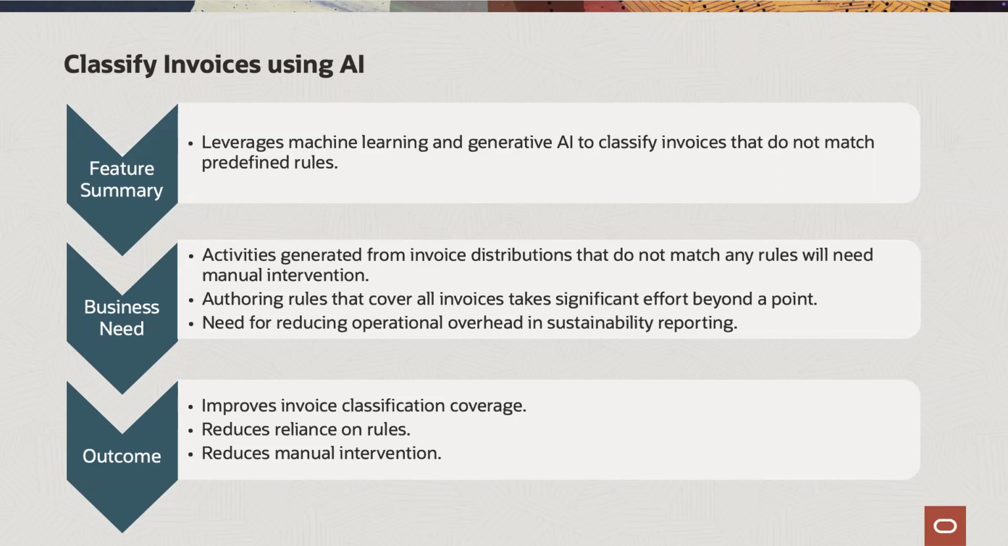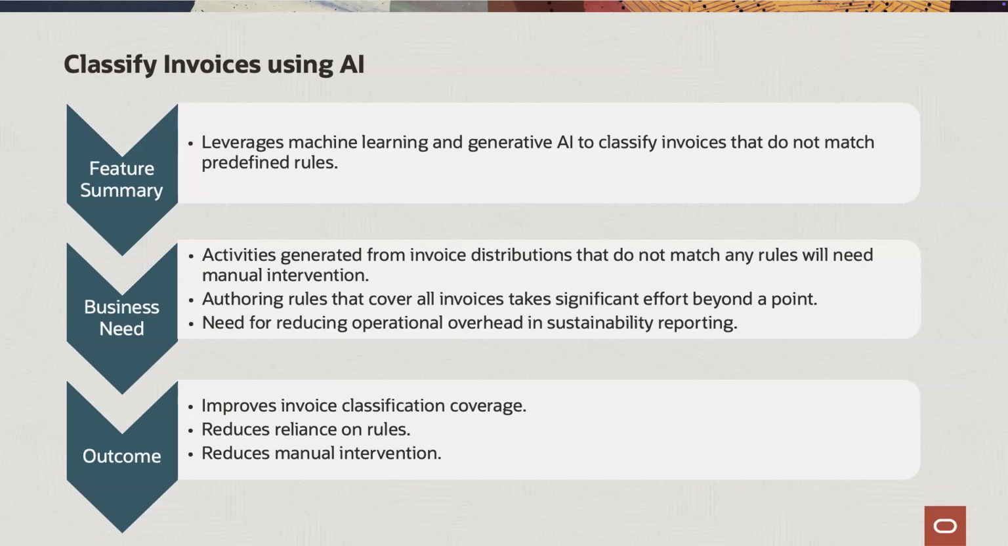Depending on your invoice data, it can become increasingly challenging to write invoice classification rules that can cover all invoices in your system. But efficiencies can only be achieved if a maximum number of invoices are classified without human intervention. To address this, Oracle Sustainability now offers optional AI-driven capabilities to classify invoice distributions that do not match existing rules. This enhancement improves classification coverage without the need to create and maintain complex rules.